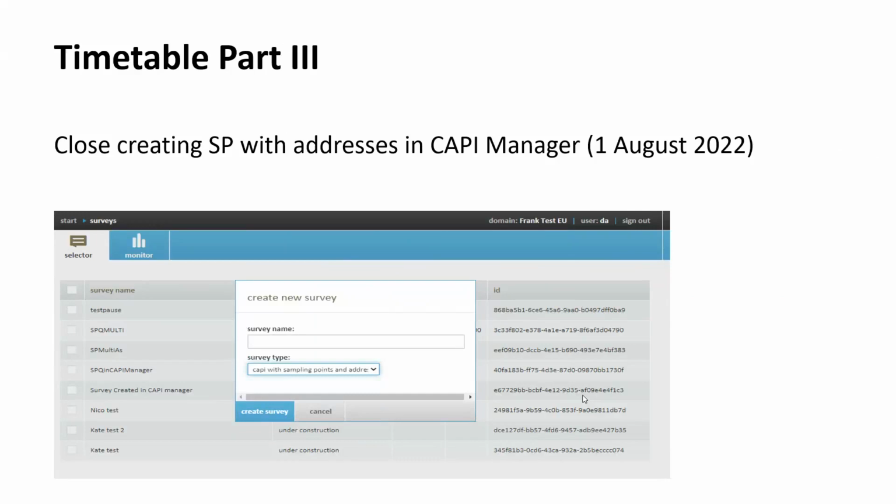It means that if you go into the CAPI Manager, you create a new survey. At this point, at survey type, this is the only survey type that you can still choose: CAPI with sampling points and addresses. And from the 1st of August onwards, you can no longer choose that survey type either. So you can no longer create surveys in the CAPI Manager. You can only create surveys from that point onwards in the Nfield Manager.